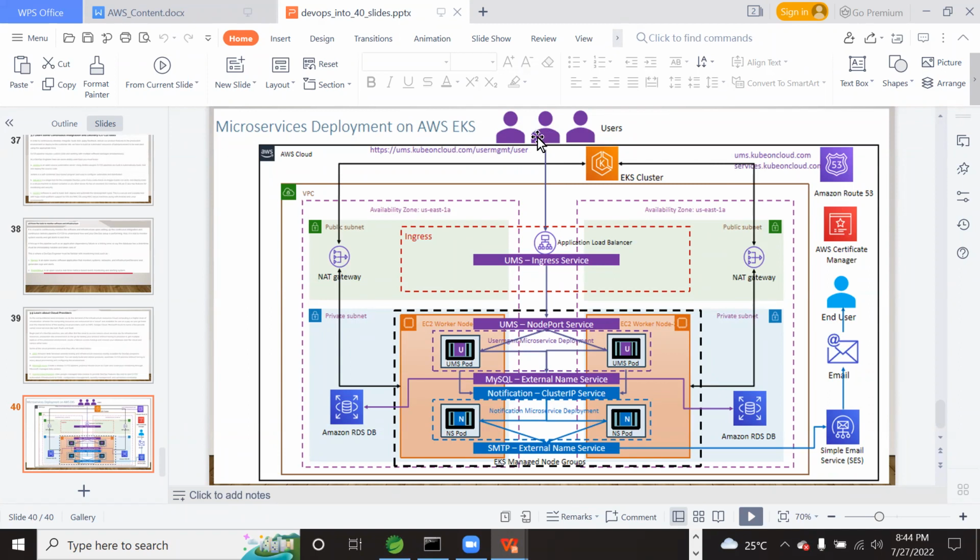When the users are registered, we have to trigger an email. For that, let us set up the Simple Email Service, so that it will trigger a mail to the end users. That is one case. Basically we can use SMTP settings of Gmail, or maybe SendGrid, anything we can use.